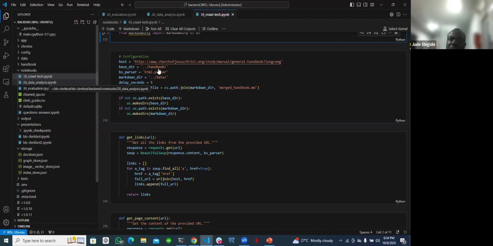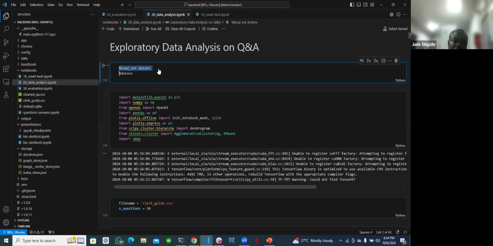To get my label data, I made use of a forum, which is the church forum, where clerks come and ask questions, and then they get responses. So I got all the data, which is about 50 questions with the response and the link. In order to ensure that the questions are not repeated, I did some analysis and cleaned up my label data.